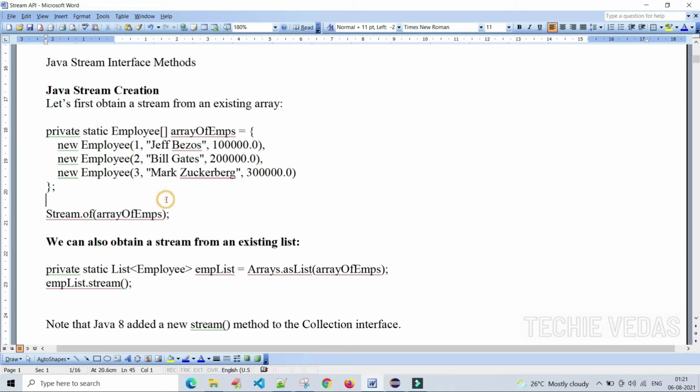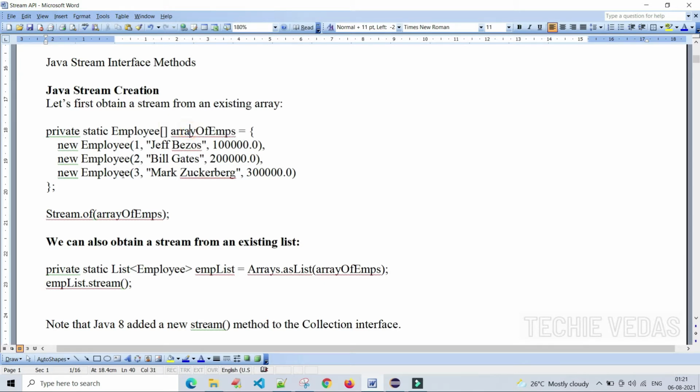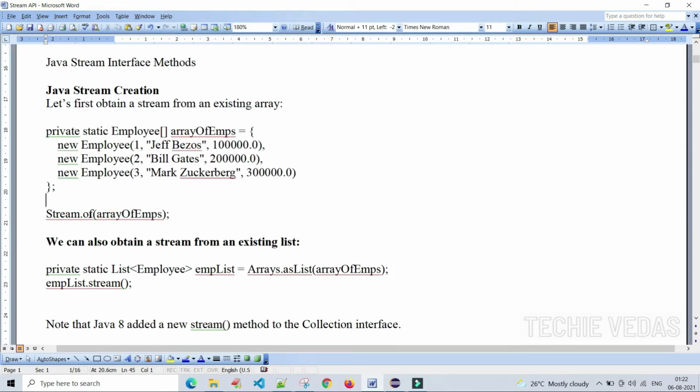How are we creating a stream with the existing array? That array name is arrayOfEmps. This is the syntax: Stream.of(arrayOfEmps). Here arrayOfEmps is the array object name. We are just passing the array here. In that way we can create a stream. So this stream contains the complete array of elements. You got it, right? How to create it? Stream.of, and in brackets we mention the array name.